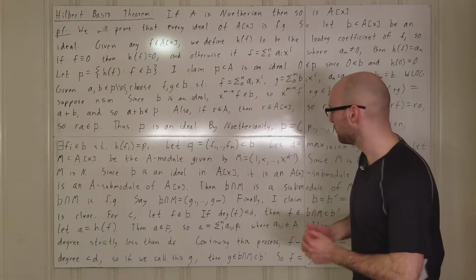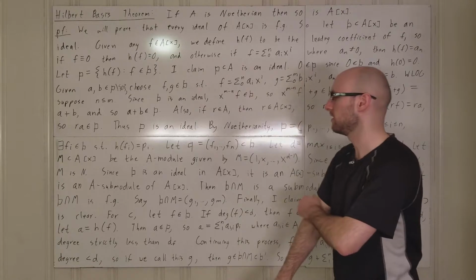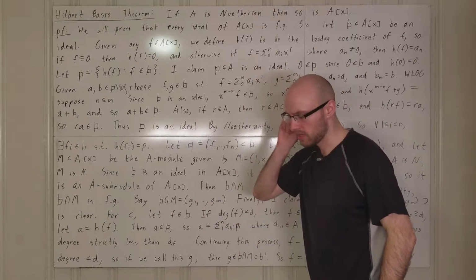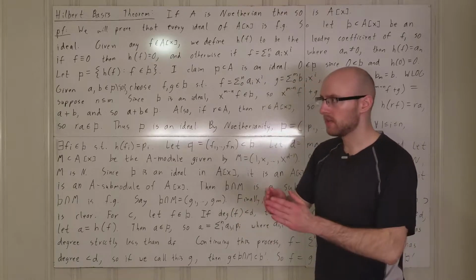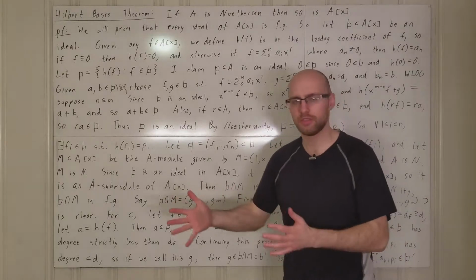And so in order to do that, we need to intersect it with something which we know for sure is finitely generated. And the right thing to do that is to choose M. But there needs to be enough degrees there where you can do enough stuff within those degrees.